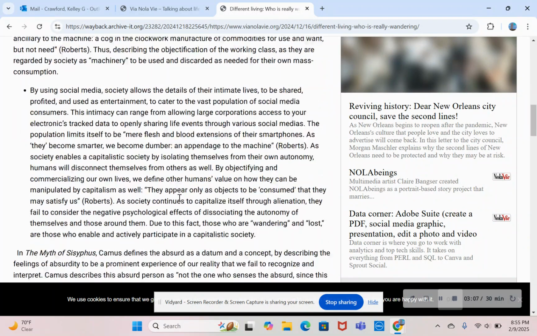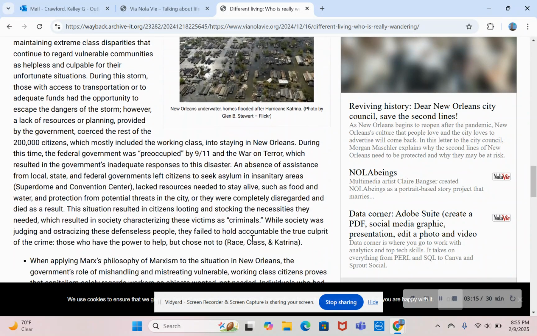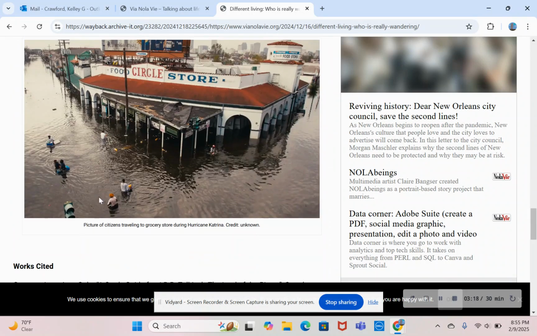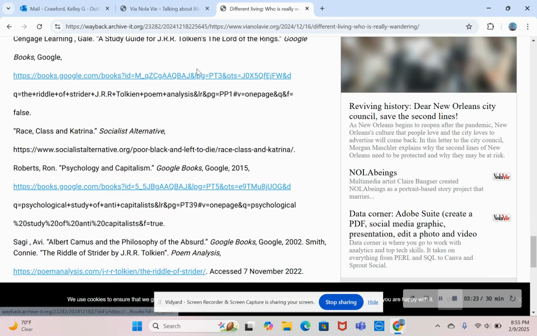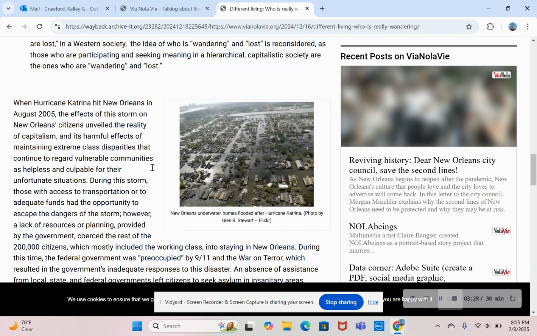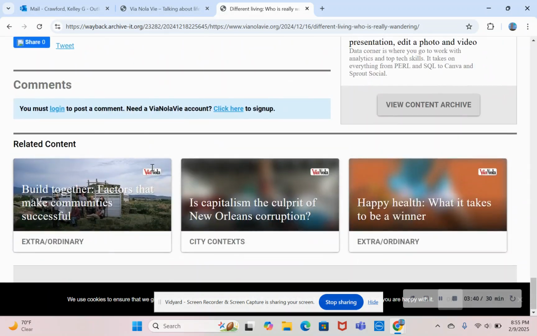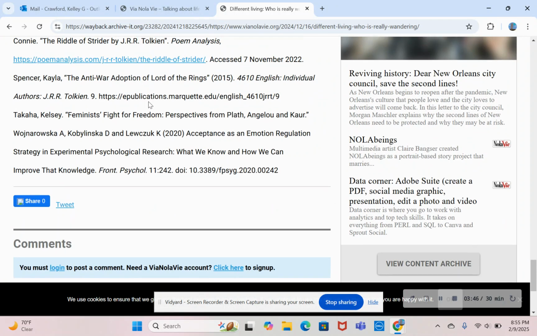You're also going to look to see if there are any photos in here. We do have a photo here. It looks good. It's placed, it has its caption, and it also is full focus. It's not blurred. And we have another photo here, full caption, and the photo is not blurred. They have a works cited. You would want to click into each of these links. If you have links in the article, you need to check every single link that is hyperlinked and make sure that all of those take you to a place where they're functioning, that they're working. Other than that, you don't have to worry about the ones at the bottom. You don't have to go into these. You just have to do that one article.